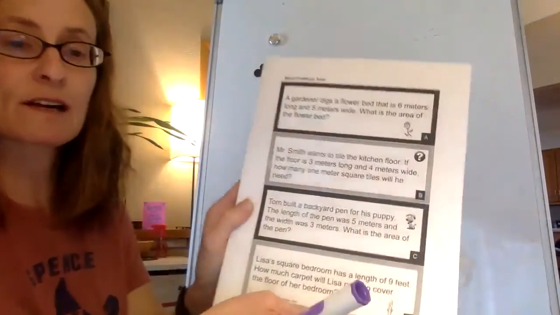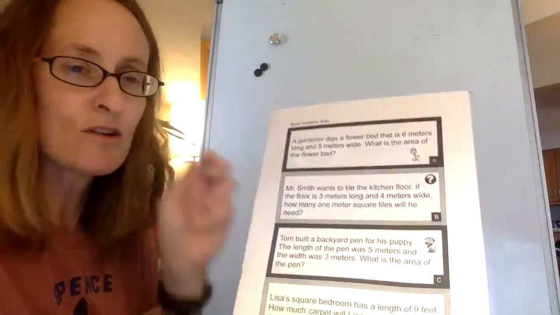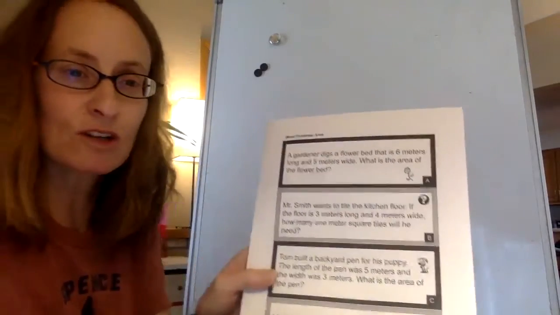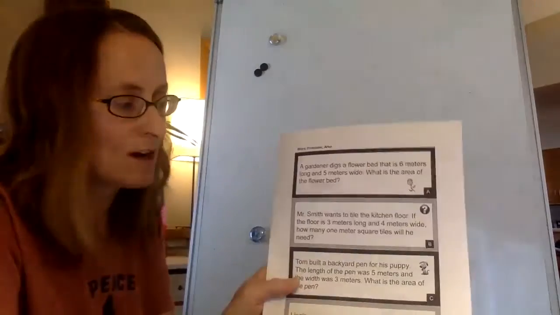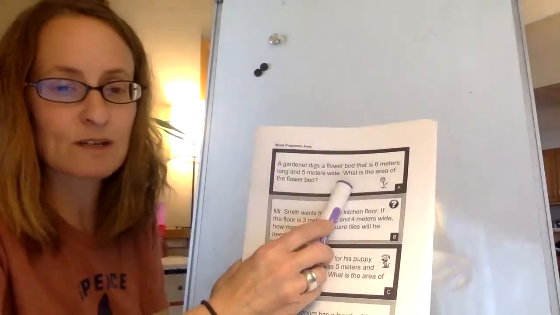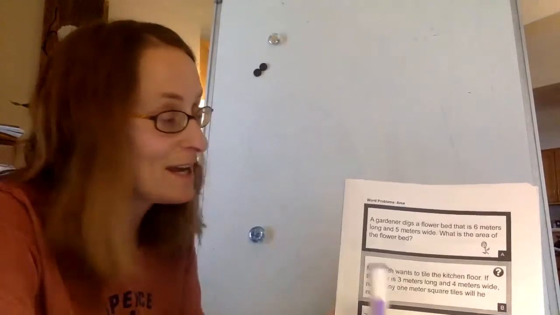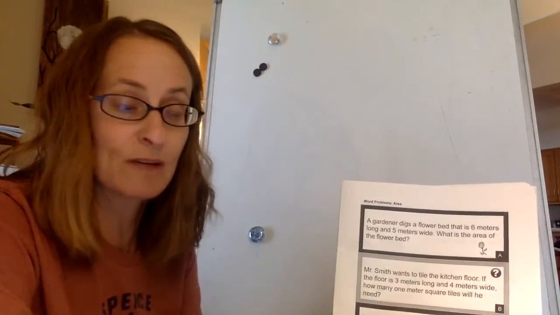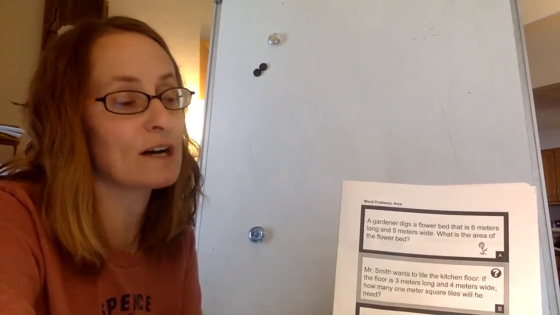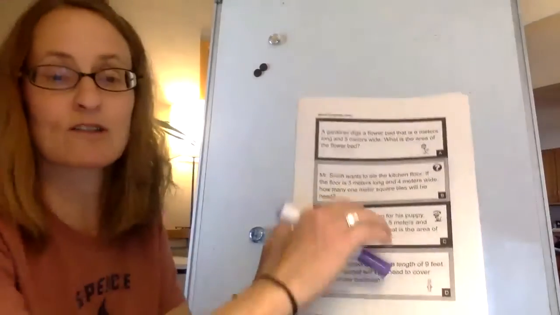All right, here is the second one. Mr. Smith wants to tile the kitchen floor. So, gosh, this almost makes me think that in order to do all these fun projects and building and construction, we need to understand area. Boys and girls, this weekend, my friend helped plot out a garden for me. We had to measure the area of the space inside of what I wanted, so I knew how many posts to put in and how many meters of fencing to have. So these are useful skills. So let's go back here.